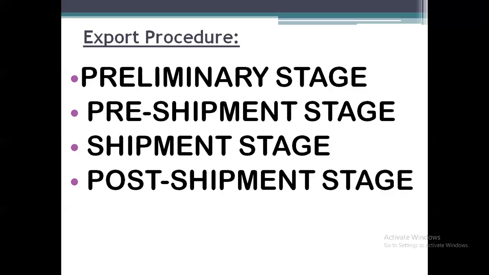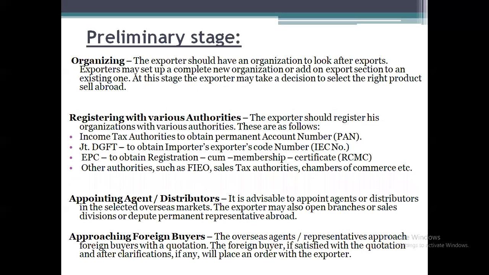Let us see the first stage, called the preliminary stage. The first step is organizing. If the country wants to export goods to other countries, in the preliminary stage, organizing states that an organization has to be established. The exporter should have an organization to look after export.